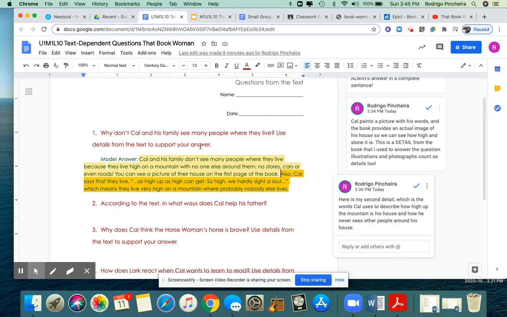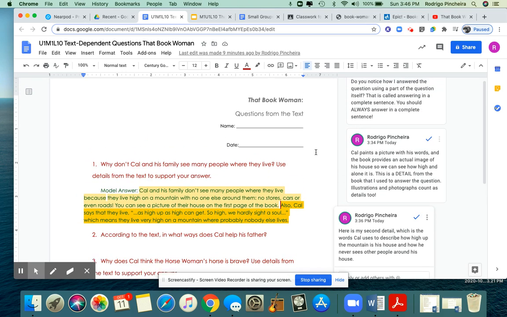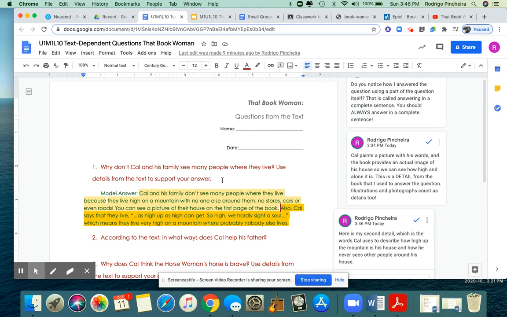All right, I have answered the question and I've made notes here so that you can see them as the example. So again, the question is, why don't Cal and his family see many people where they live? Cal and his family don't see many people where they live because they live high on a mountain with no one else around them. No stores, cars, or even roads. You can see a picture of their house on the first page of the book. Also, Cal says that they live, quote, "as high up as high can get, so high we hardly sight a soul," which means they live very high on a mountain where probably nobody else lives.